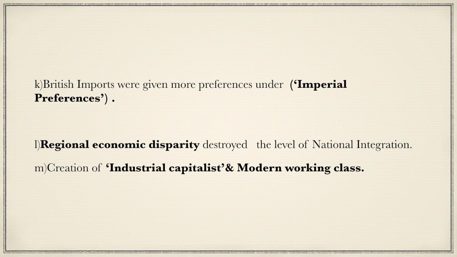Indian industries were concentrated only in some regions of the country, especially in some cities, while other parts of the country remained mainly underdeveloped. This regional disparity also affected the level of national integration. It made the task of uniting the Indian nation more difficult. An important social consequence of limited economic development was the birth and growth of two social classes in Indian society, the industrial capitalist class and the modern working class.